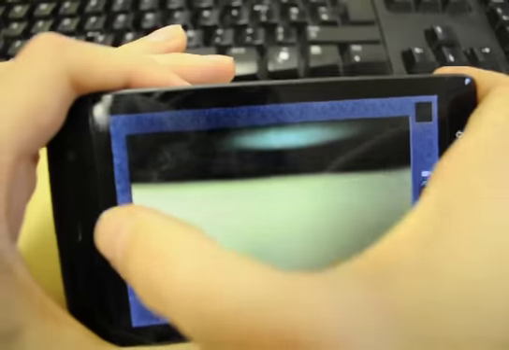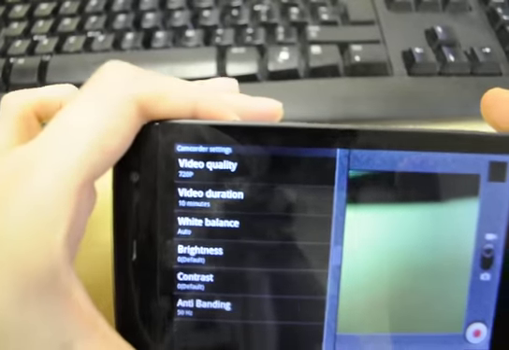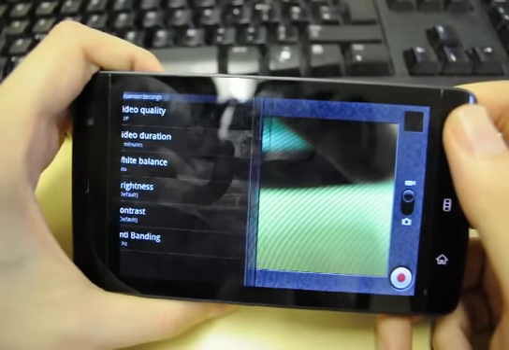Video. You switch it into video. There we go, just to show you it is working. 720p up in the top left there. So we've got the 720p recording fully enabled.